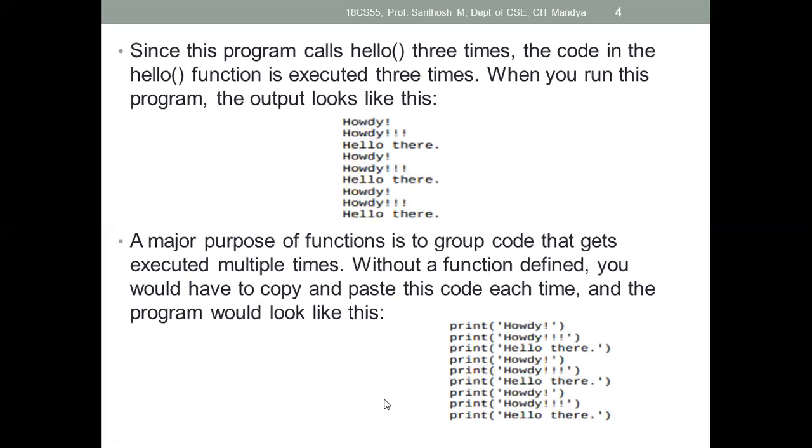Okay. So see, this program calls hello three times. As I already told, the code in the hello function is executed three times. When you run this program, the output will look like this.